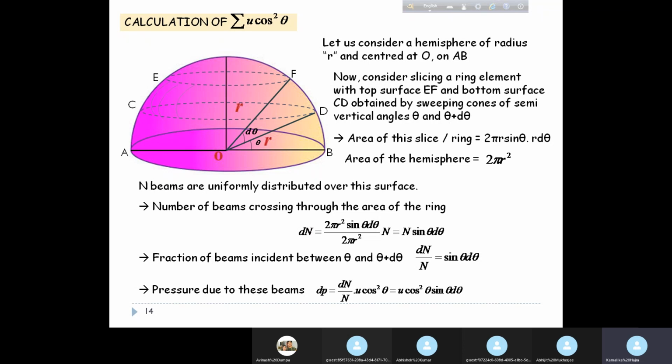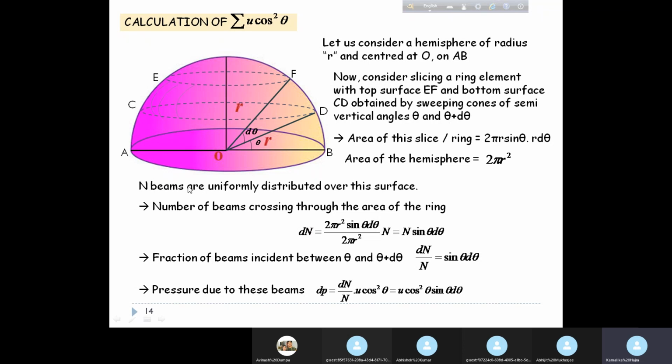So the pressure due to these beams, that is dP, since for one set of beams at an angle theta the pressure is u cos square theta, the pressure for the fraction of beams contained between theta and theta plus d theta is dn by n multiplied by u cos square theta. So dP is u cos square theta into sine theta d theta.